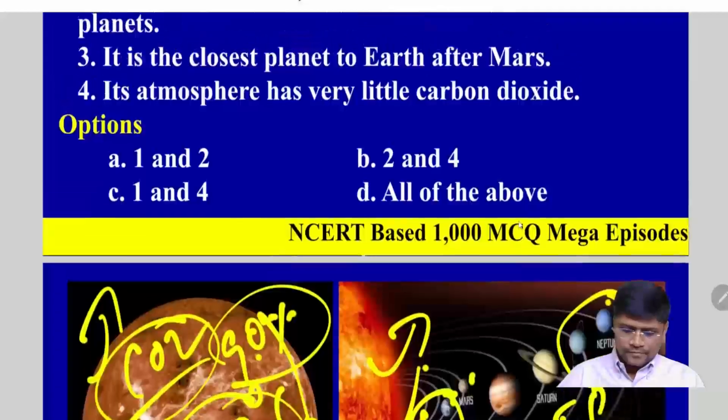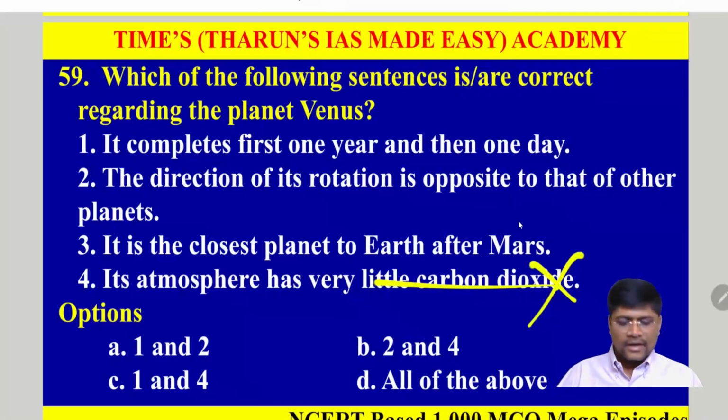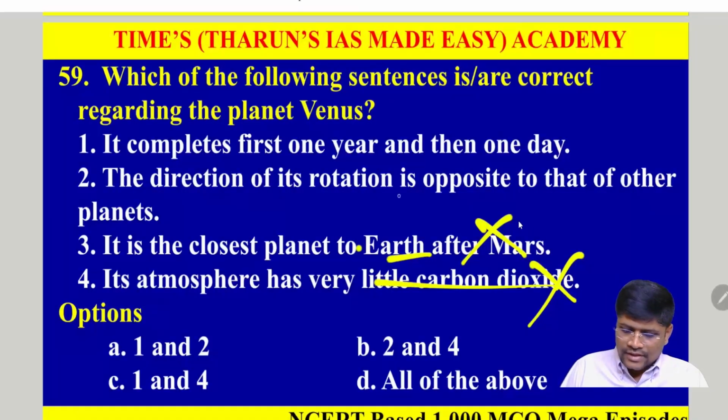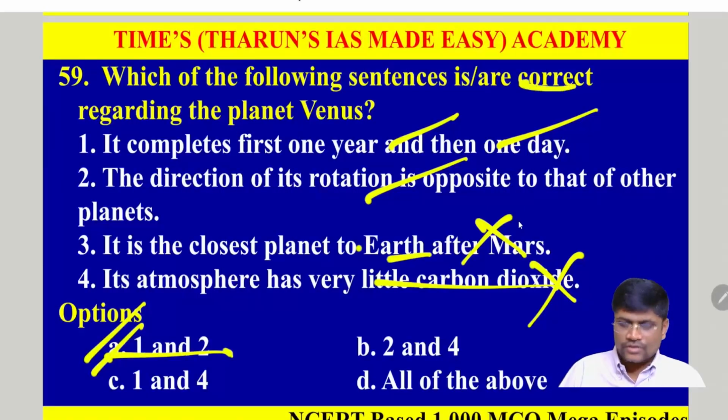So, the atmosphere has very little carbon dioxide. No, it has a good amount of carbon dioxide. It is the closest planet to Earth after Mars. No, it is the first nearest planet to Earth. Its rotation is opposite to that of the other planets, and it completes first 1 year, then 1 day. So the first and second statements are correct, and the third and fourth are wrong. According to the explanation, it is 1 and 2. So it is the correct statement. Clear?